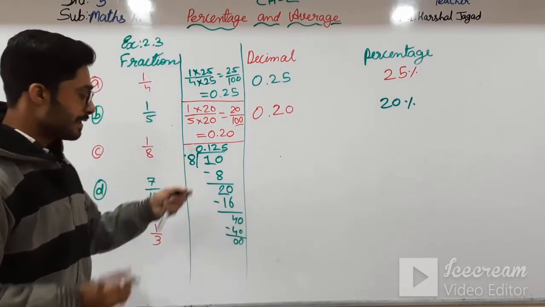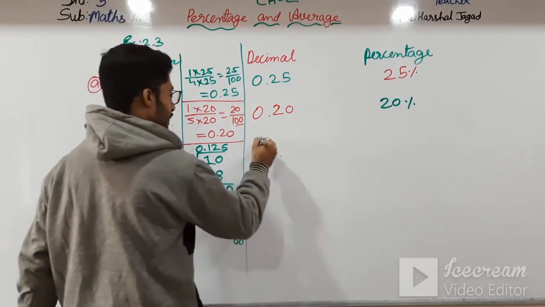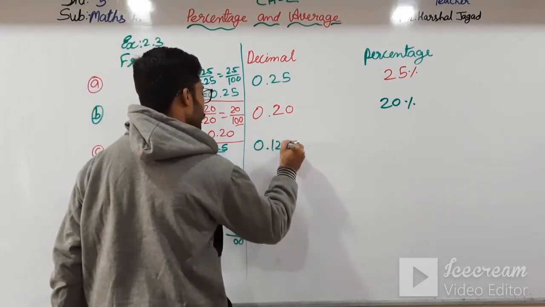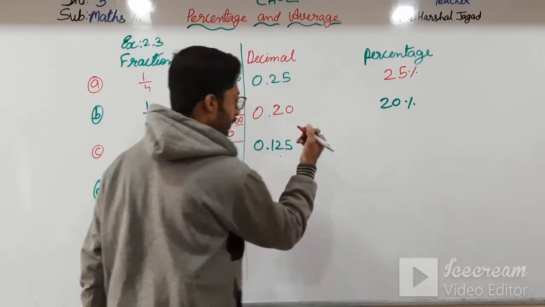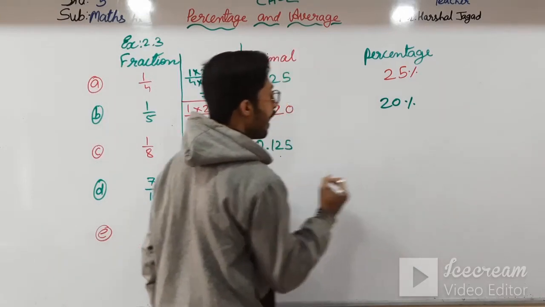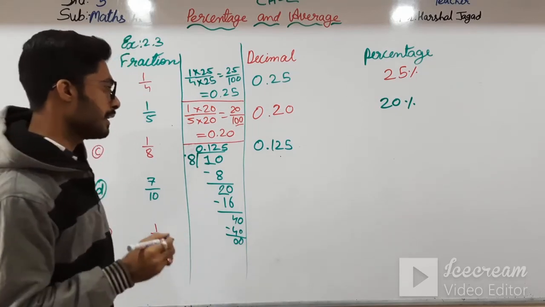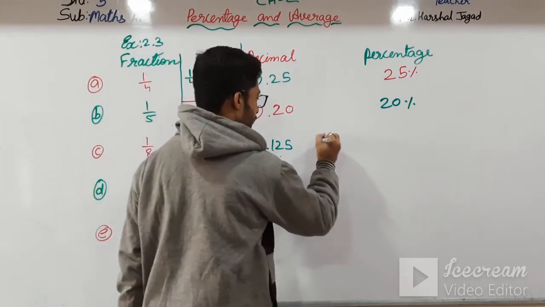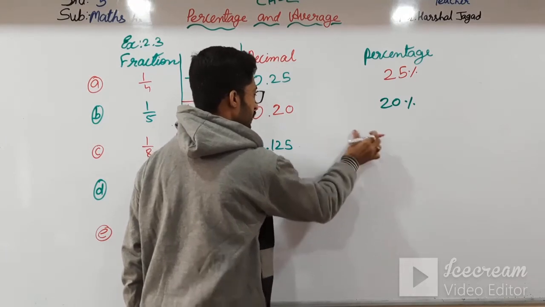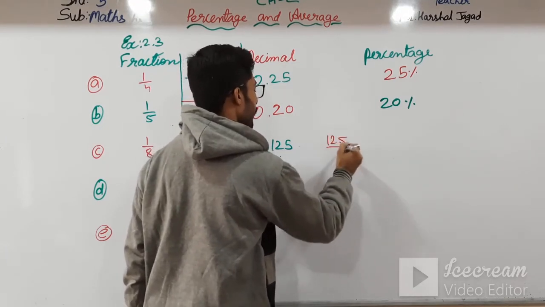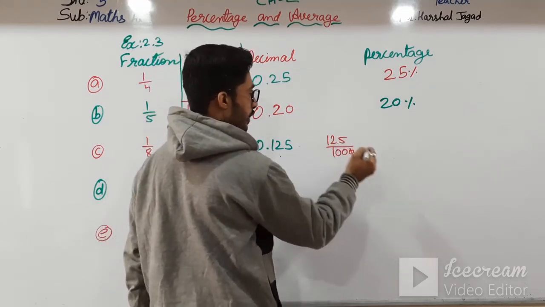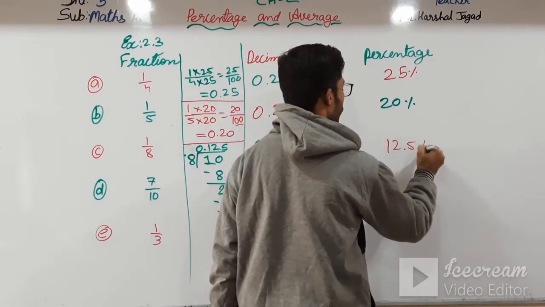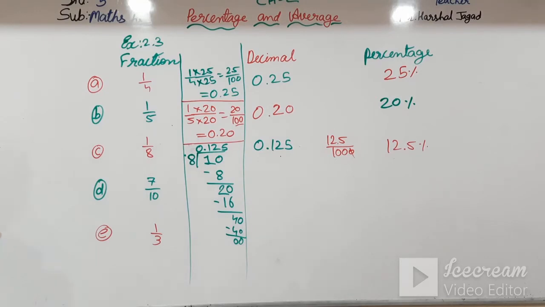So the decimal can be written as 0.125, and this as a percentage is 125 upon 1000. If I take this 0 and put a point over here, it will be 12.5%. Okay, students, have you written this?